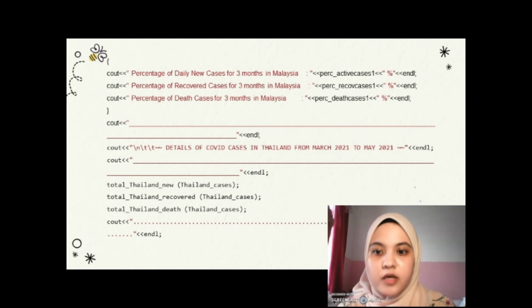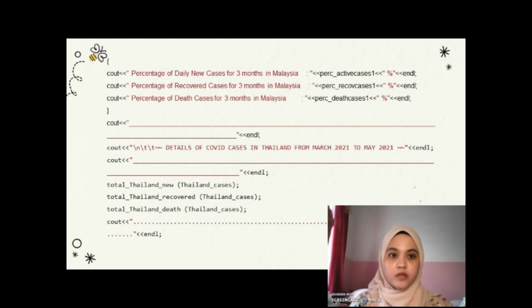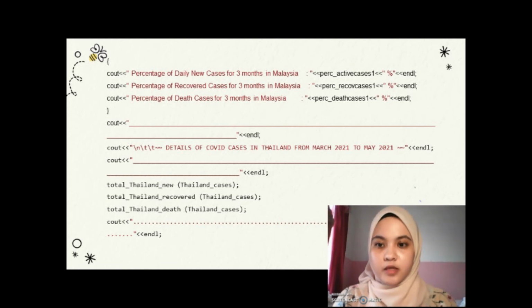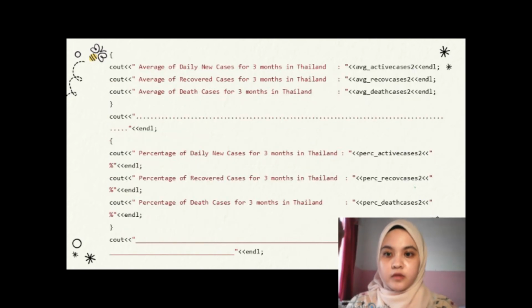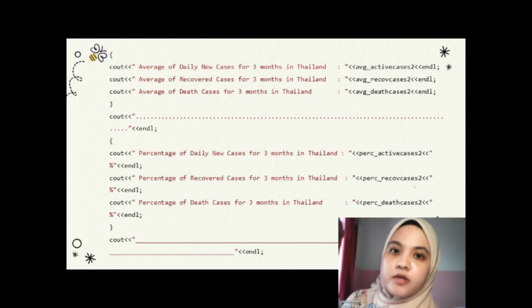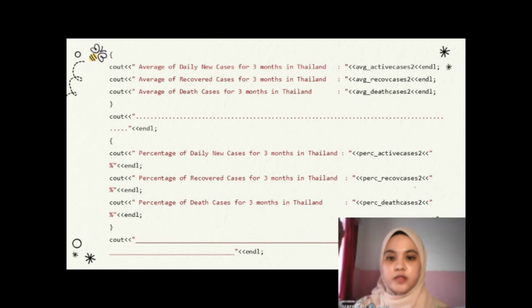Next, we display the details of COVID cases in Thailand from March 2021 to May 2021. Next, in another line, we also have the average of daily new cases, average of recovered cases, average of dead cases for Thailand. We also display the percentage of daily new cases in Thailand, and we use the percentage symbol to identify it as the percentage.